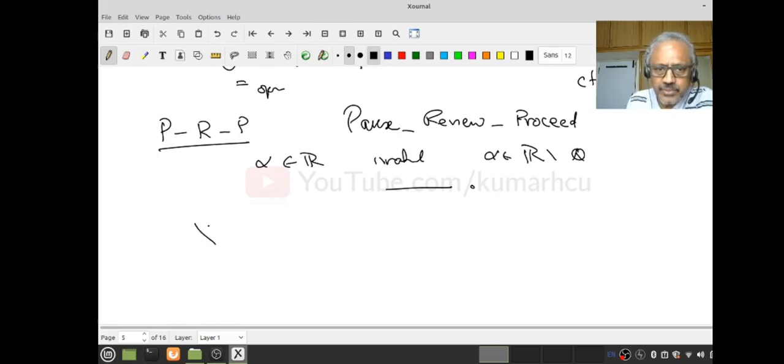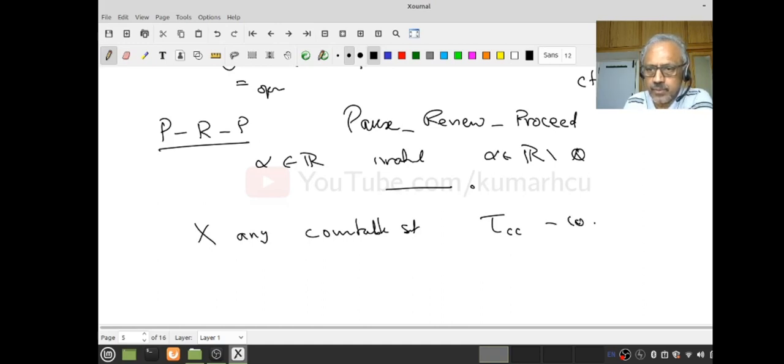Now the question is, suppose X is any set, but a countable set. Let tau CC be the co-countable topology on X. What can you say about this? Do you remember, we have seen something similar. What did we do? If X is a finite set, if I take the cofinite topology on that, I know it is discrete. Now what do you guess? Yes, it should be the discrete topology. Can you prove it? The proof is exactly similar.